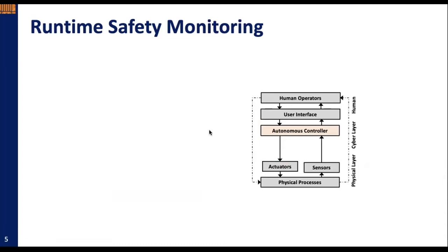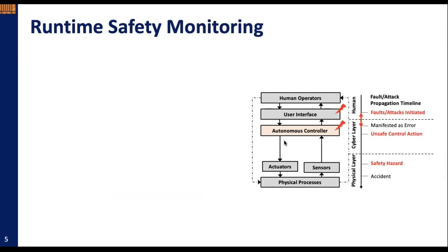This figure shows the typical control structure of a cyber-physical system. There's often a time gap between the activation of a fault until the propagation of the unsafe control action to the physical layer, resulting in a safety hazard. So the designed safety monitor can be attached to the control system as a wrapper with only access to the input and output data to inform whether a control action issued by the controller will be safe or unsafe, and prevent it before it is delivered to the physical layer if it is unsafe, to prevent a safety hazard.